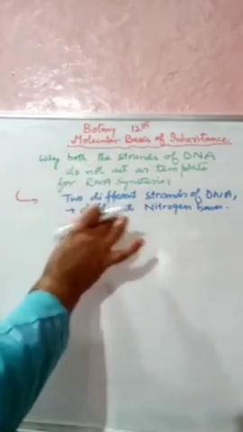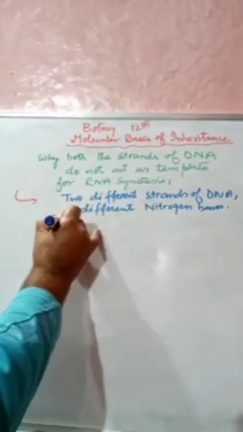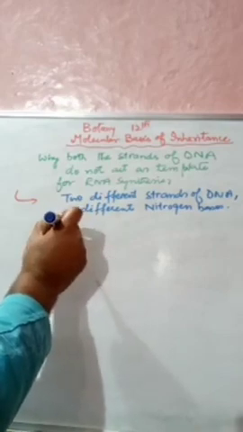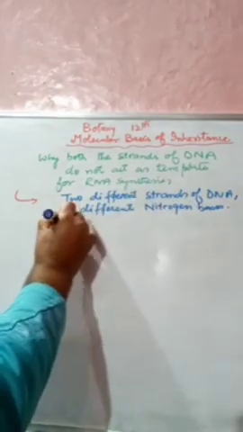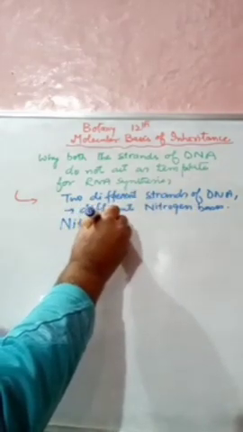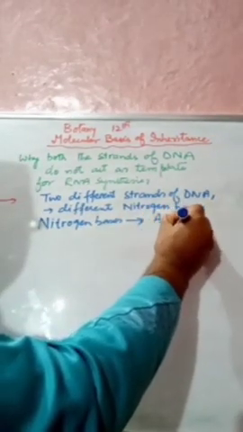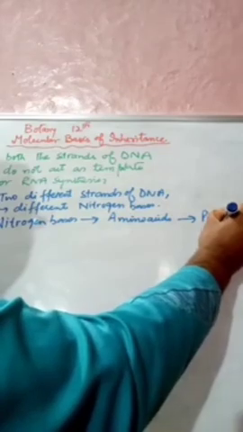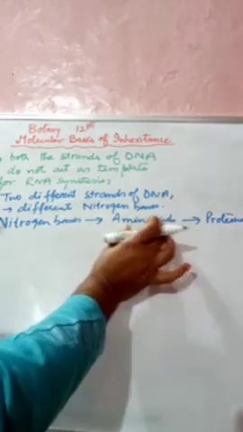Now these nitrogen bases give rise to the amino acids, and the amino acids give rise to the proteins.